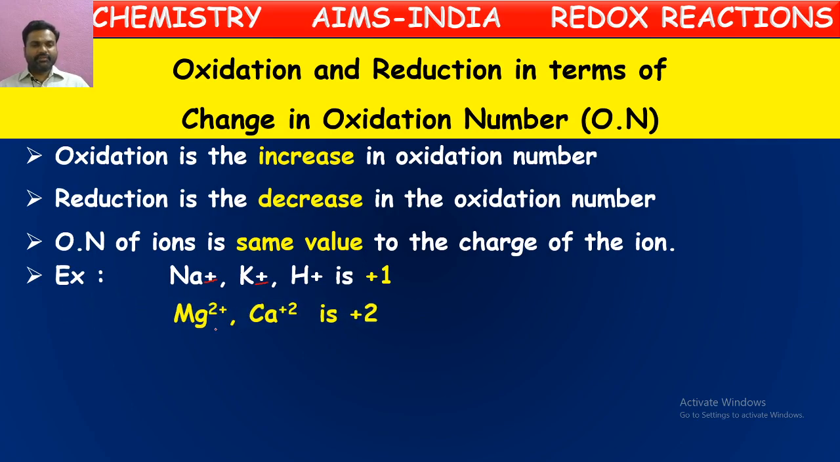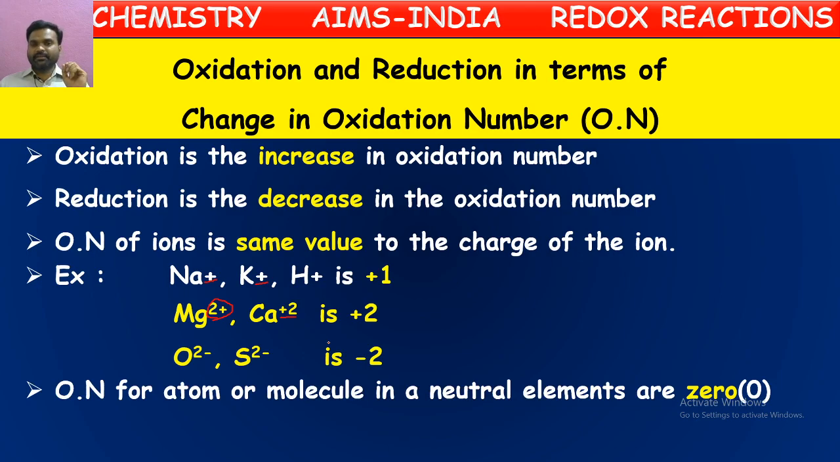Here some more ions are given. What is the oxidation number of Mg 2 plus here? It is plus 2 itself, because its charge is plus 2. The charge possessed by an element or ion is equal to its oxidation number. In the same way for Ca 2 plus also, what is the oxidation number? Plus 2. Here some negative ions are shown. Oxide ion: the oxidation number of the oxide ion is minus 2, because it possesses minus 2 charge, which itself is its oxidation number.